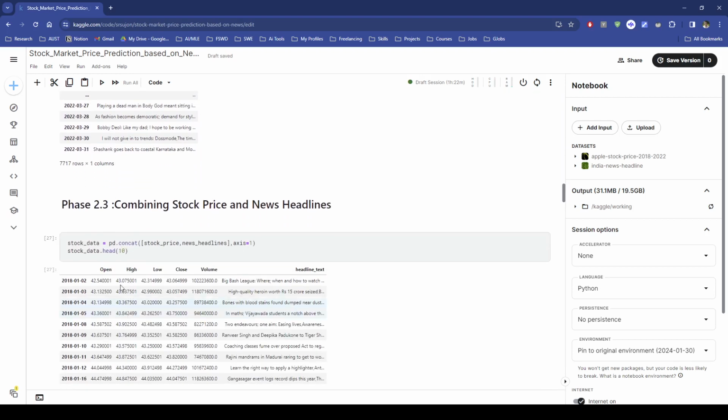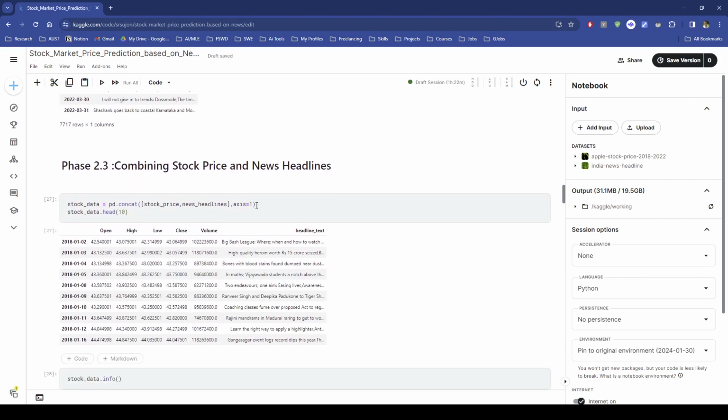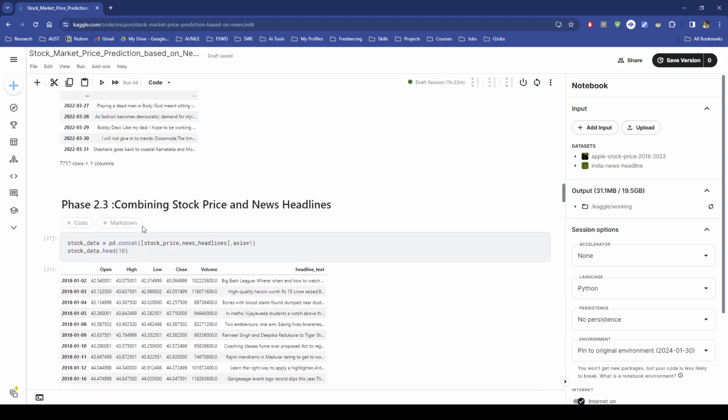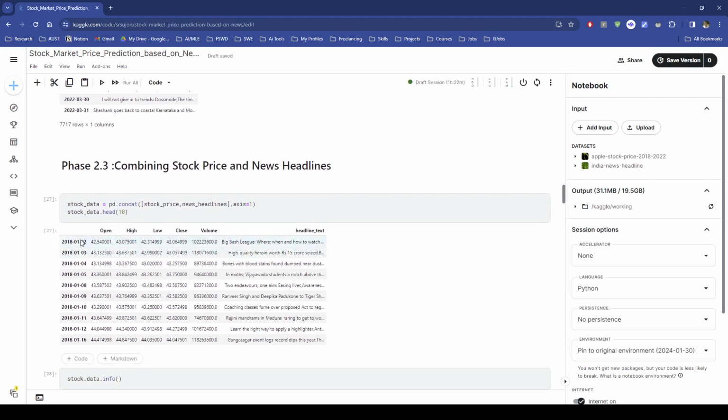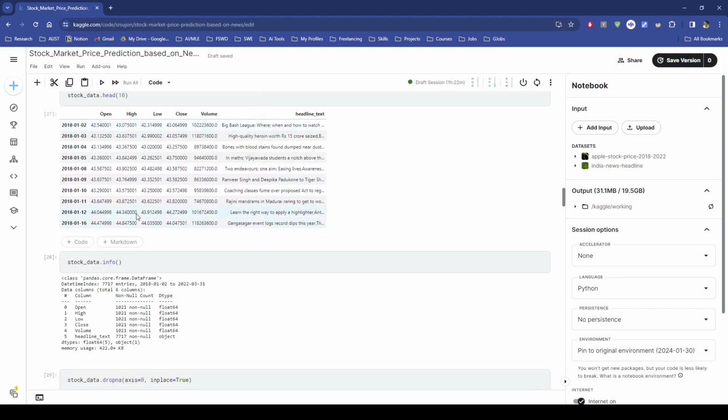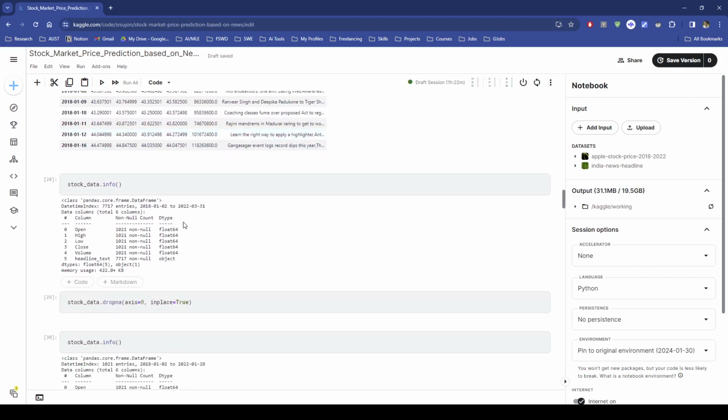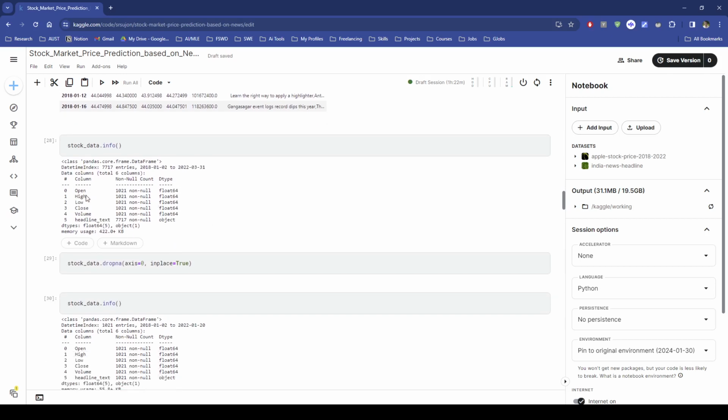After that, phase 2.3, where I combined the news and our stock price together so that we can do our main analysis here. This is the final information about the data. According to the date time index, there are 7,717 entries.